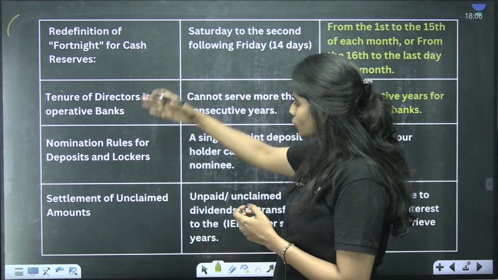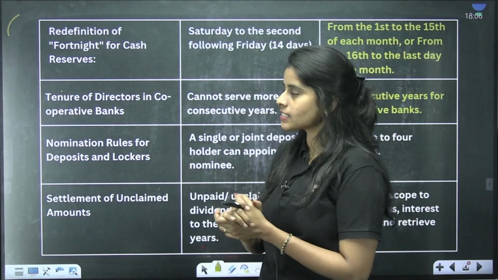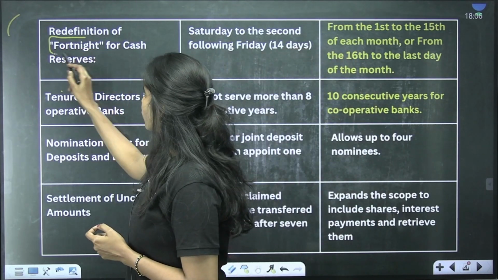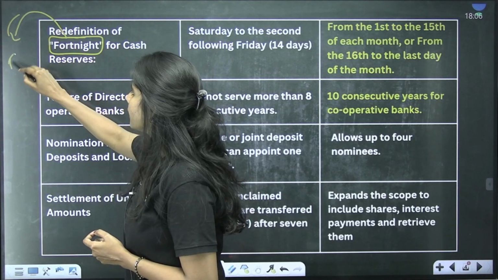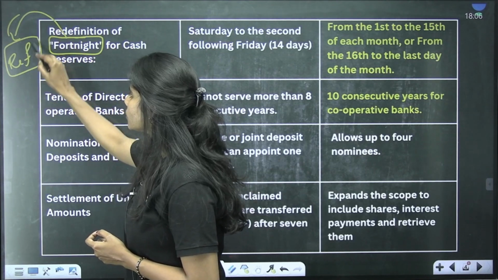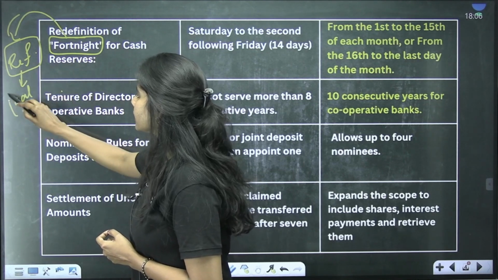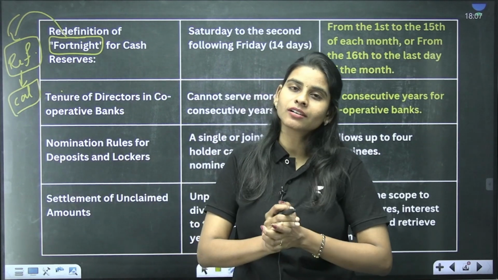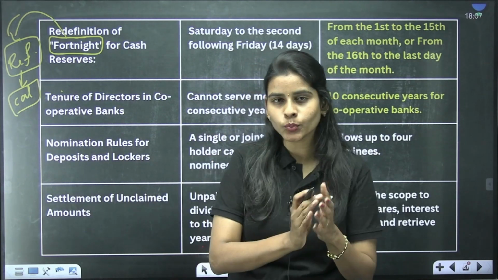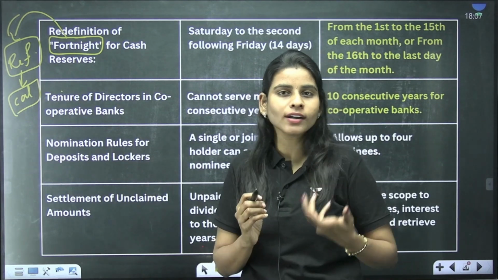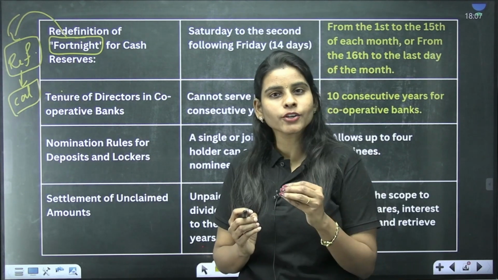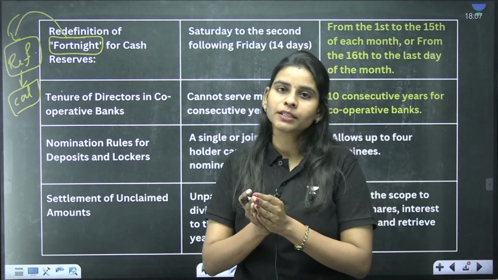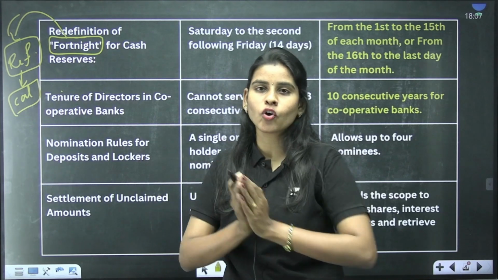Let's quickly go through some of the key provisions in this amendment bill, starting from the redefinition of fortnight. What is this fortnight? This fortnight is the reference period based on which the banks will calculate the liabilities, or the amount of cash reserves that they have to keep with RBI. One such reserve is called the cash reserve ratio, right? So what is the cash reserve ratio?